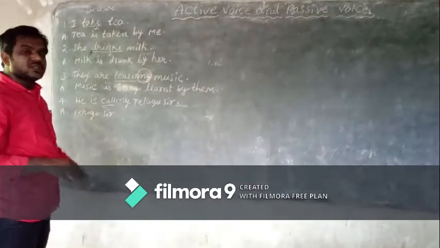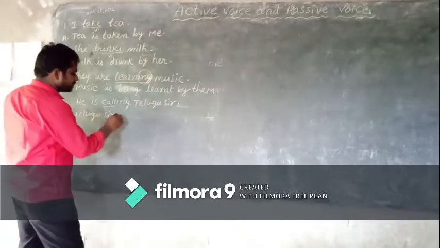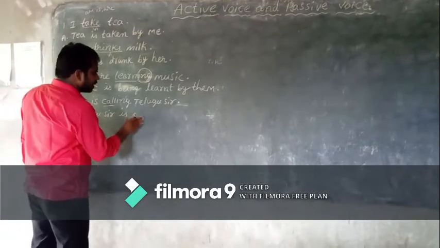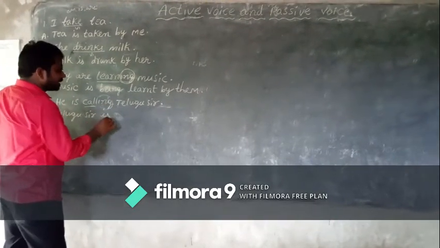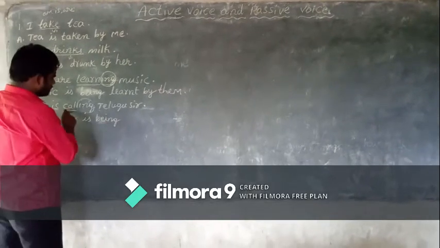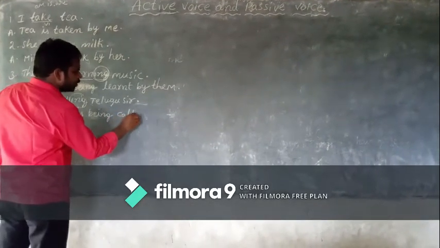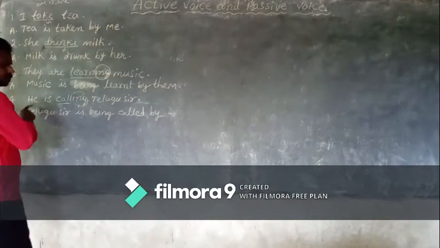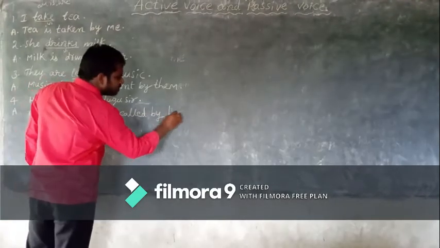Which is suitable? Telugu sir is. Since it is ing, children, that's why being. Third rule, called. Fourth rule, by. Fifth rule, subject should be changed as object: him, children.